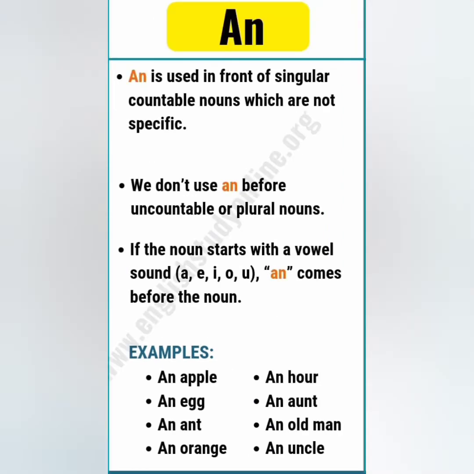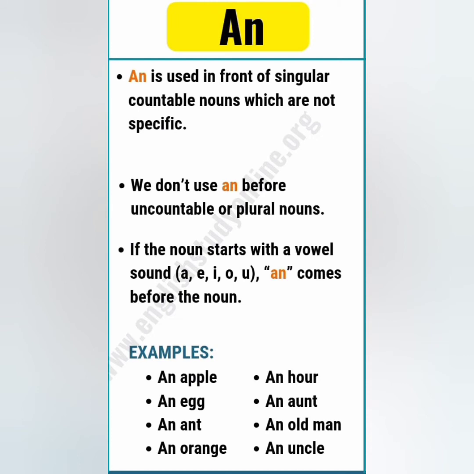Second is an. An is used in front of singular countable nouns which are not specific. So once again, countable nouns which we can count and which are single in number, in front of them we use an. And we don't use an before uncountable or plural nouns. This point is the same as for the article a.